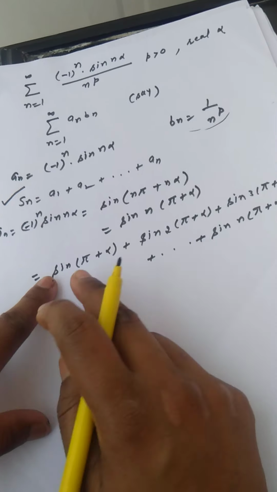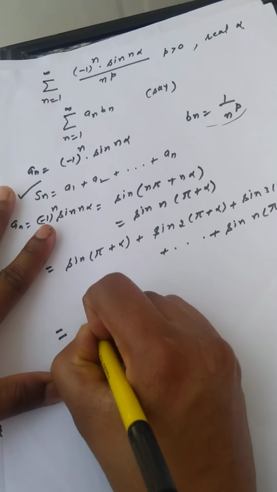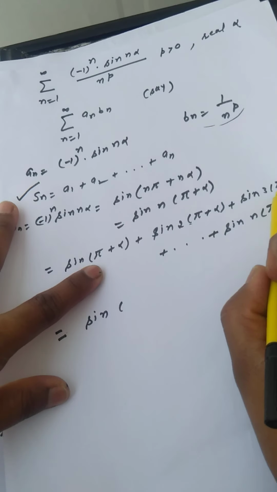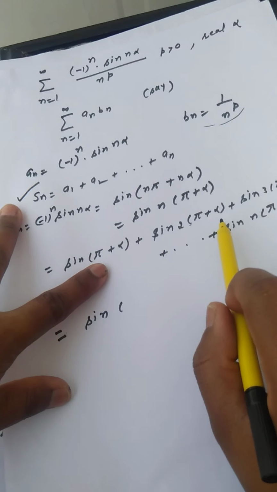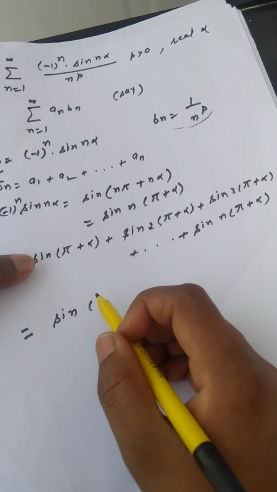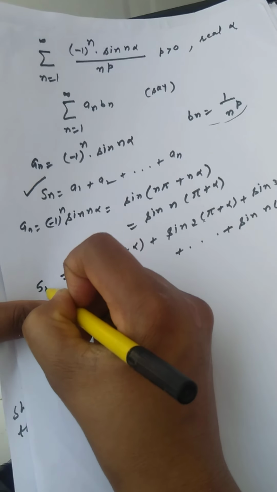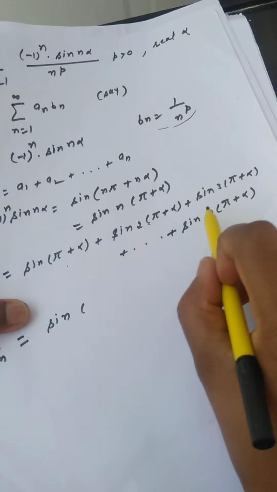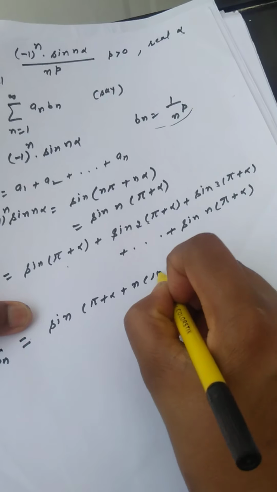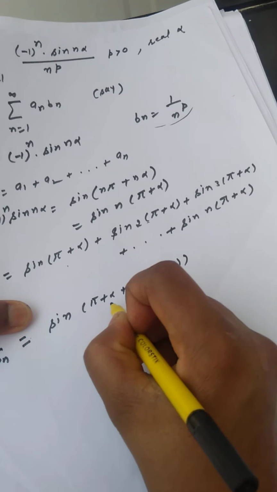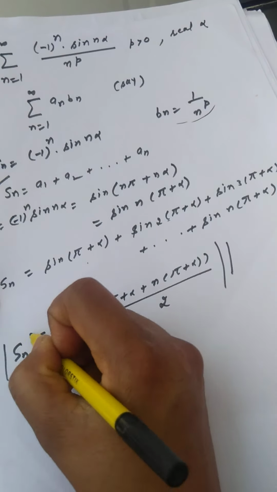The angles are forming an AP. So the sum of this sine series S_n is sine of the first angle plus last angle divided by 2, that is pi plus alpha plus n(pi plus alpha) divided by 2, times sine of n times the difference divided by 2.